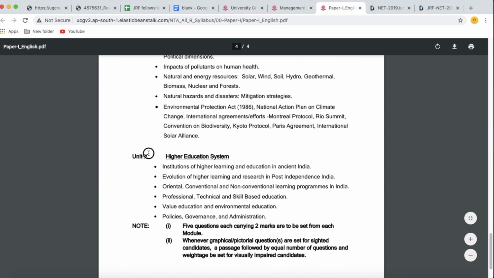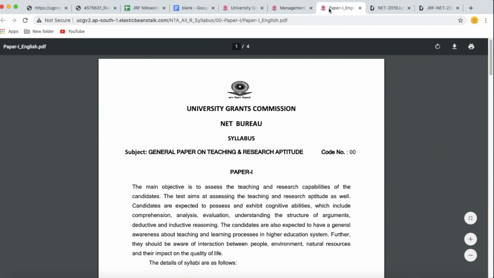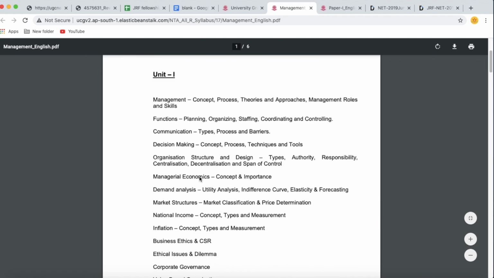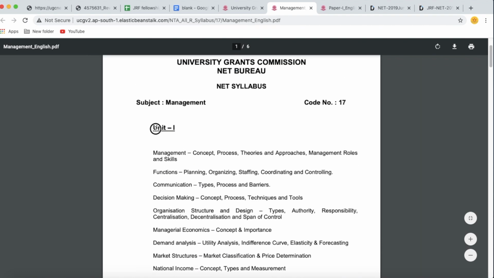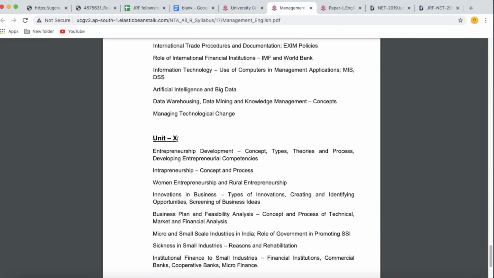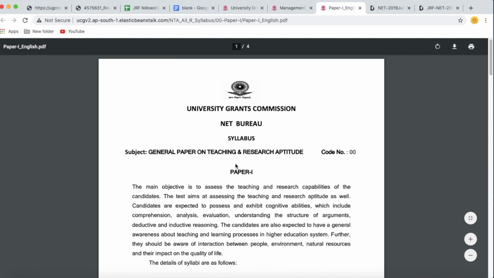These 10 units come under the paper 1 syllabus. Similarly, in paper 2, suppose I take the subject management, they have divided the topics into 10 units. You will get 100 questions from paper 2 and 50 questions from paper 1. In total you have to attempt 150 questions, and the total marks will be 150 into 2, 300 marks.